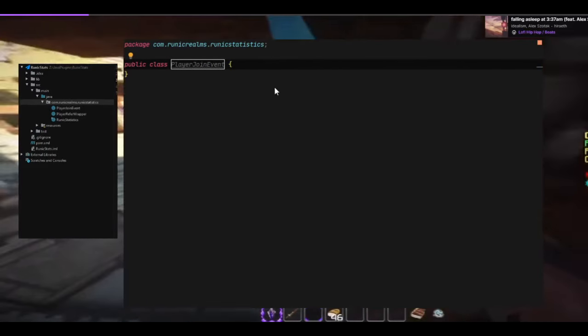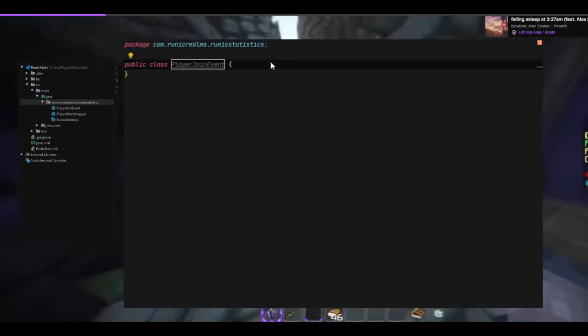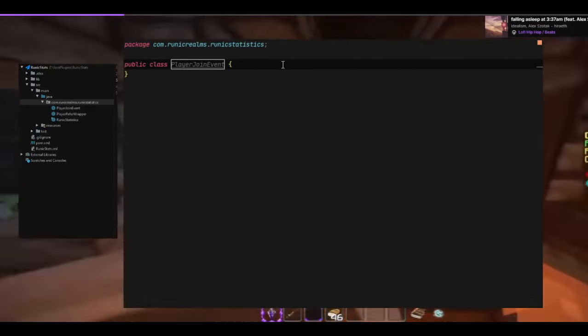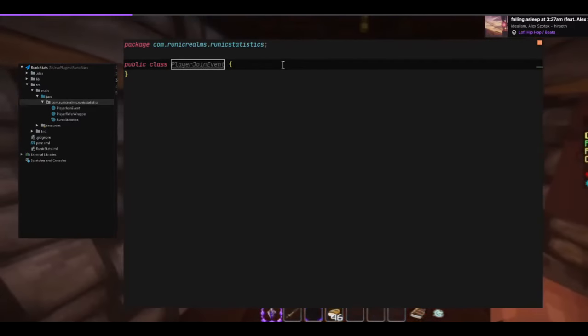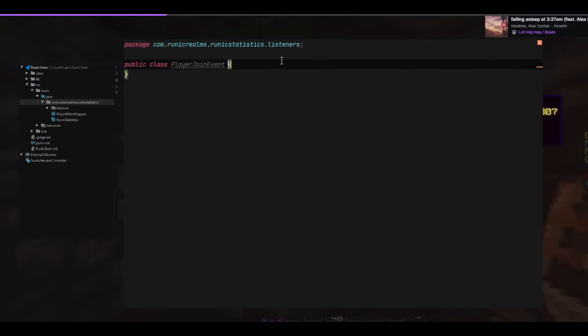And I'm going to make a folder for that. I'm going to call it listeners with a lowercase l, because I think of naming conventions or something like that. And refactor. So now we're in here and we're going to implement a listener.